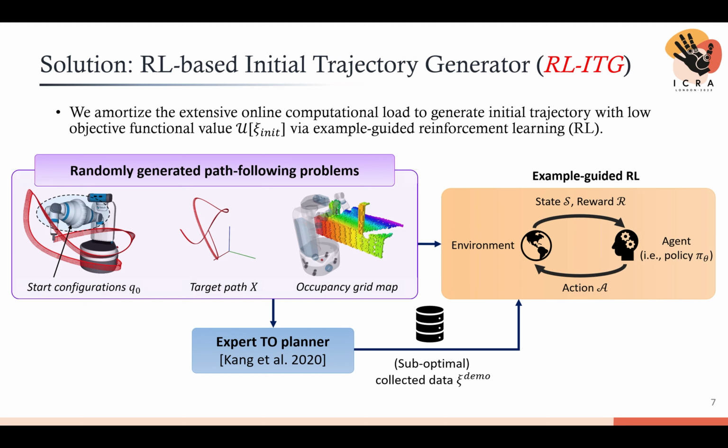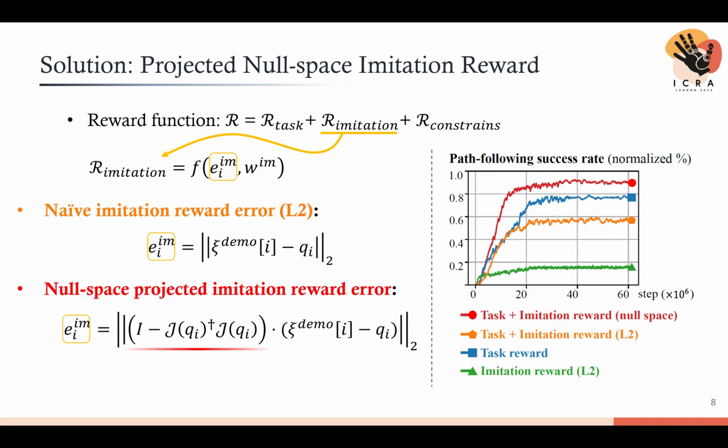As a solution, we adopted example-guided reinforcement learning to amortize the extensive online computation. Our learning framework was designed to learn a unified policy over diverse path-following problem configurations. This figure shows how we configure the training set. To collect the dataset, we employed an optimization-based motion planner. While the resulting data is suboptimal, it contains kinematically feasible null space motion information, since it's optimized on the signed distance field. To leverage suboptimal data, we proposed to project the imitation reward into the null space.